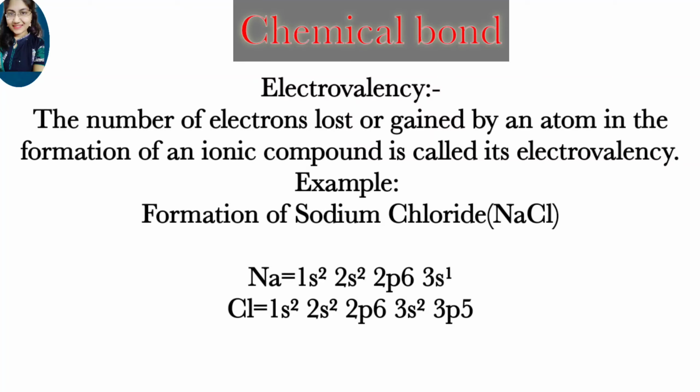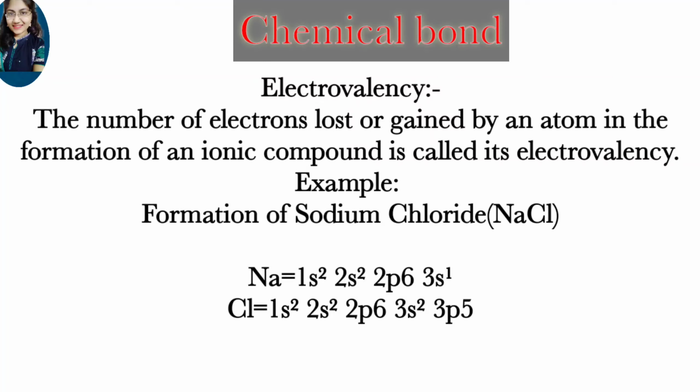So here you can see the formation of sodium chloride. Here the electronic configuration of sodium, that means Na, is 1s2, 2s2, 2p6 and 3s1, and the electronic configuration of Cl is 1s2, 2s2, 2p6, 3s2 and 3p5.